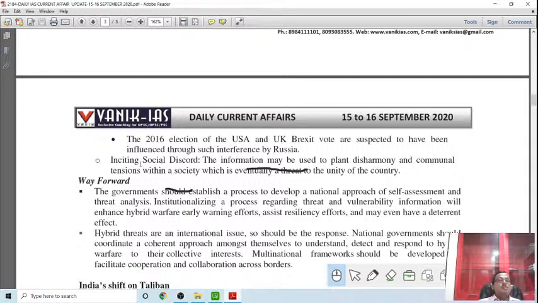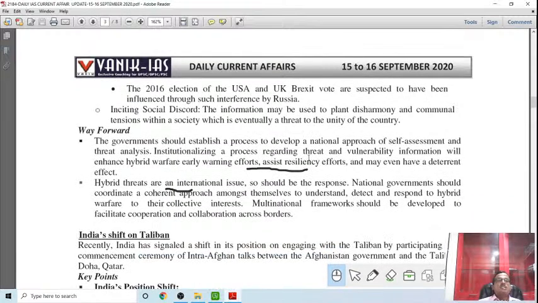This may also create social discord, because this data can be misused or misrepresented in different forums. That will definitely create inconvenience for the government, and this may lead to social tension. But the government should think of the way forward. It should establish a process to develop a national approach or self-assessment, threat analysis, and institutionalize the process regarding threat and vulnerability.